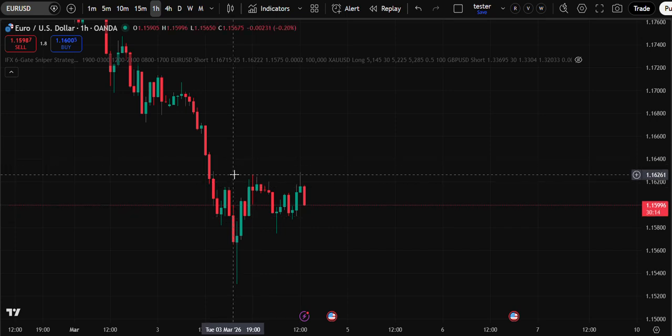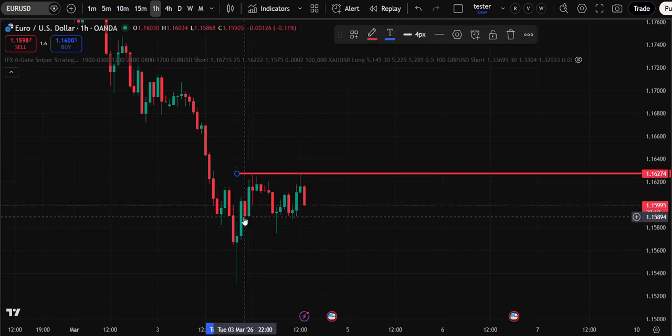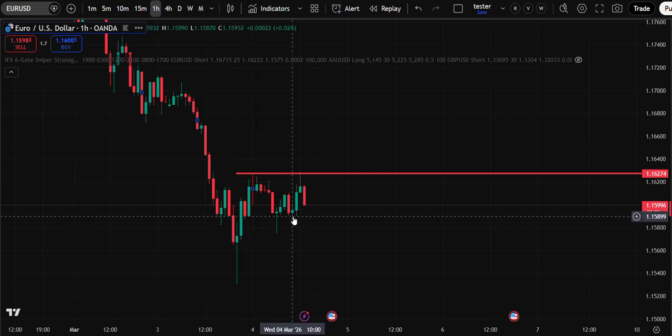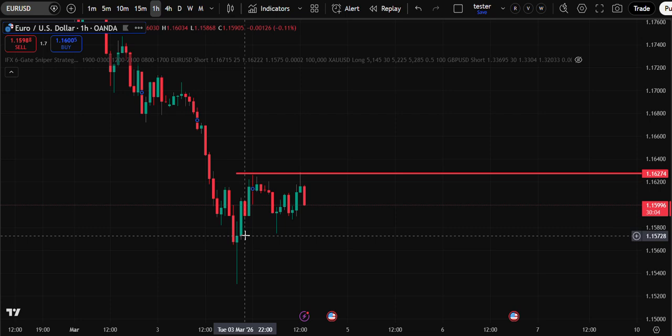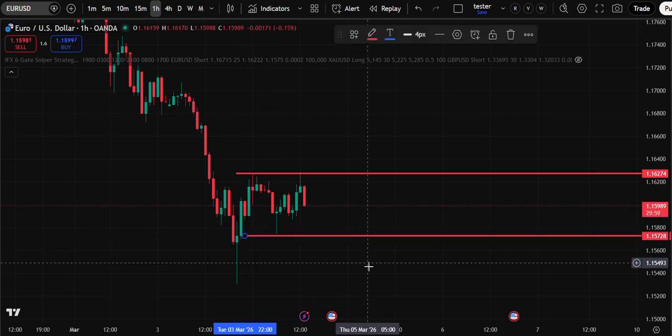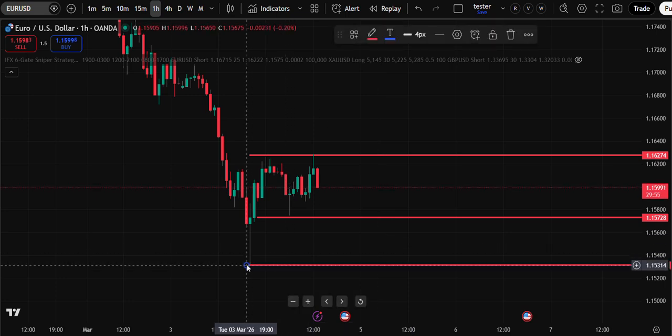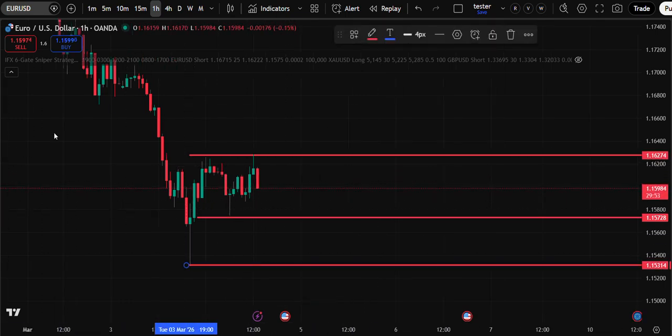So today, in my opinion, we are on the south side. After doing my analysis, I will do the AI analysis. I guess as long as we are below 1.16274, we are bearish. My first target would be 1.15728, and my next target would be 1.15314.